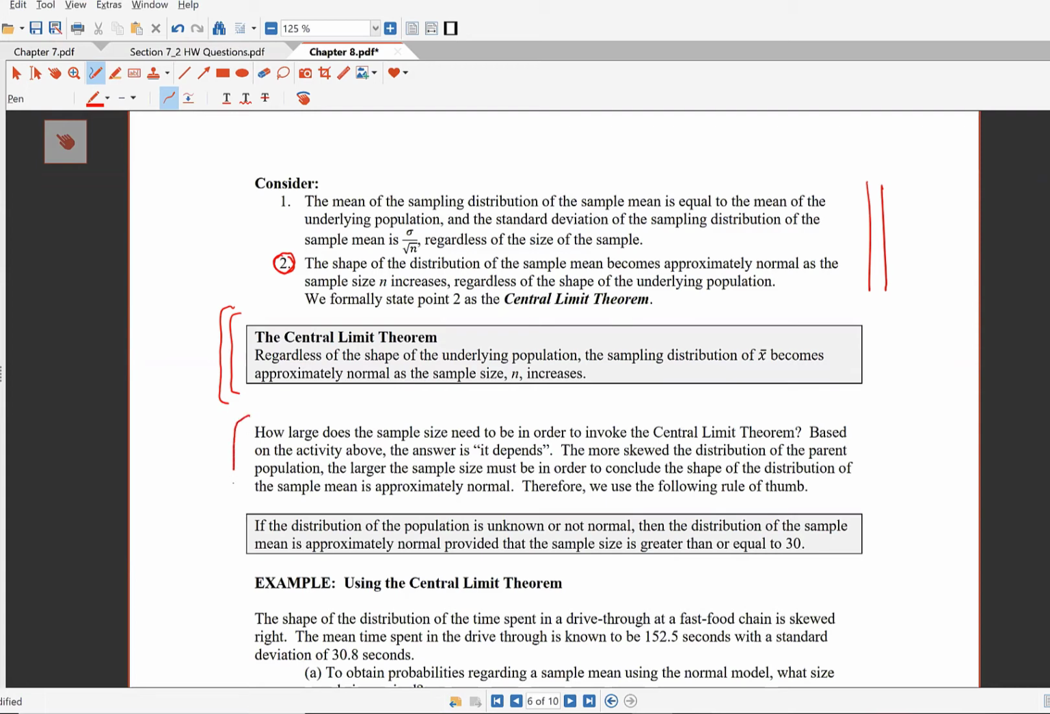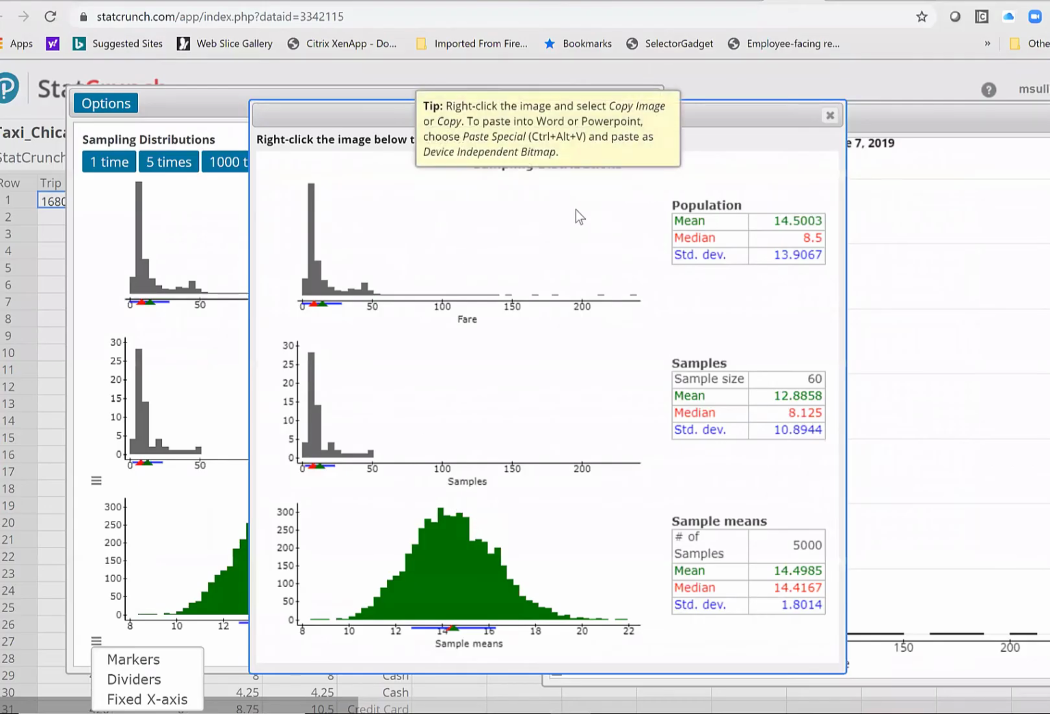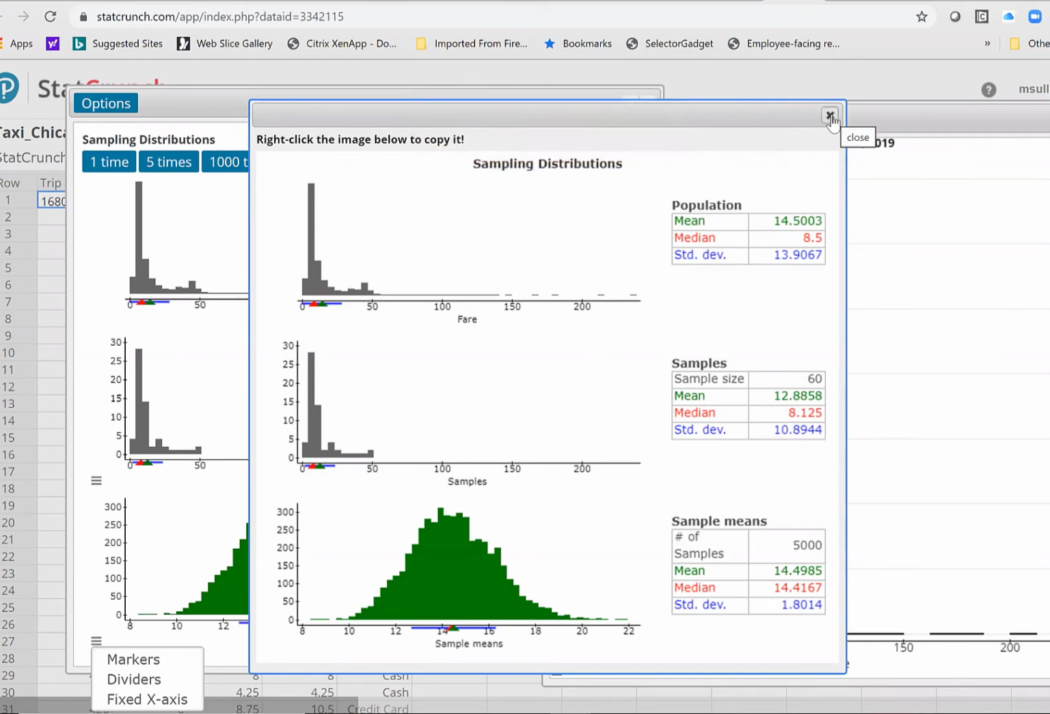And this is also important. How large does n have to be? It really depends on the shape of the underlying parent population. Like here, our parent population is very, very, very skewed to the right. And that's why I needed a large sample size to overcome that skewness. So you want to make it bell-shaped then?